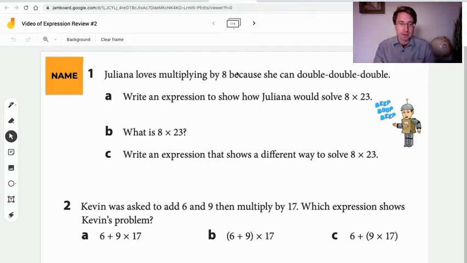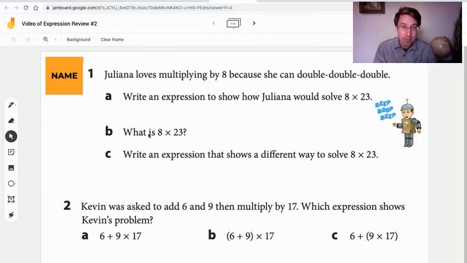Well, let's just take a look here. Juliana loves multiplying by 8 because then she can do the double, double, double strategy like we've been doing in class. So if we're going to write an expression up here, we're not solving for it. All we need to do is write the expression that shows us how to double, double, double. I think you know how to do that.